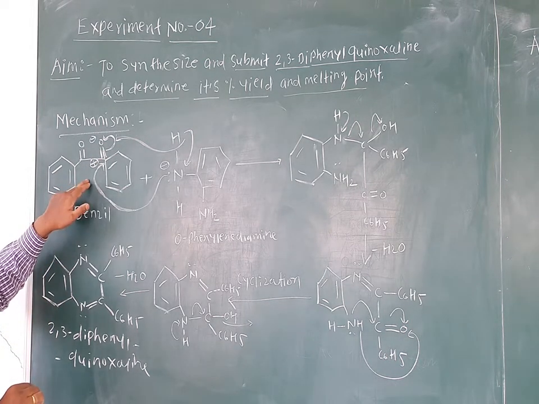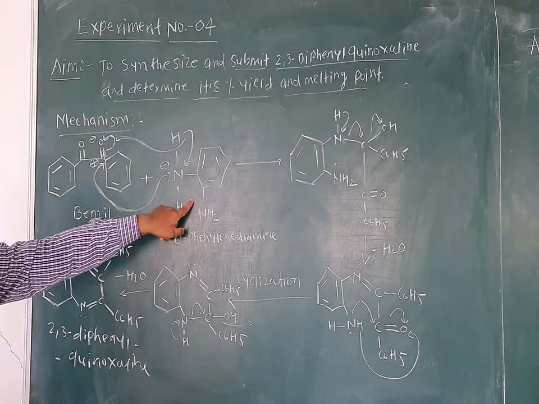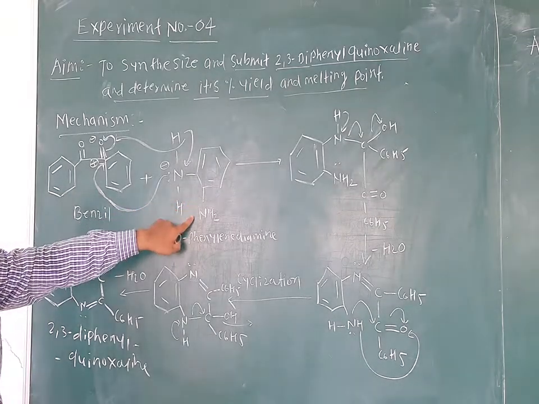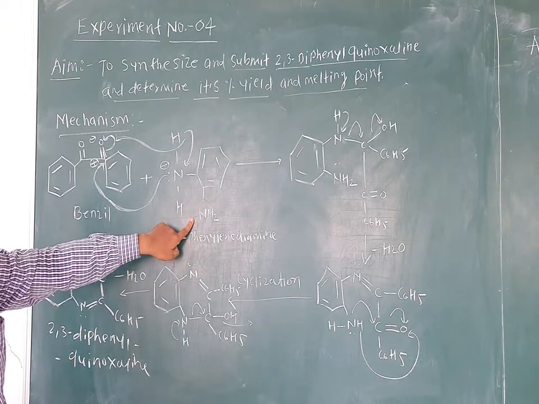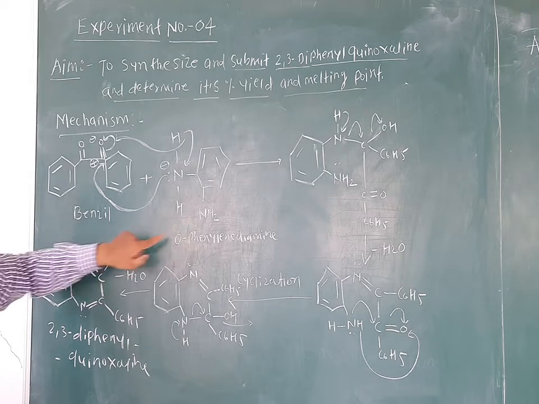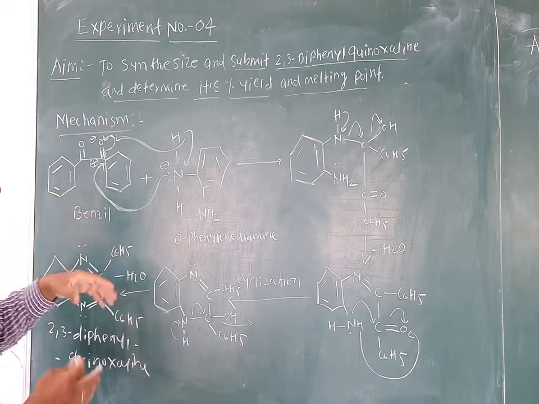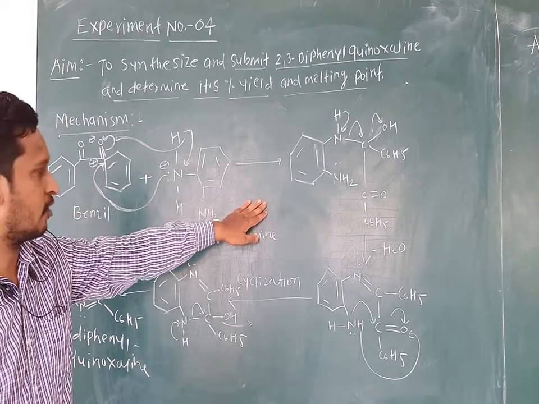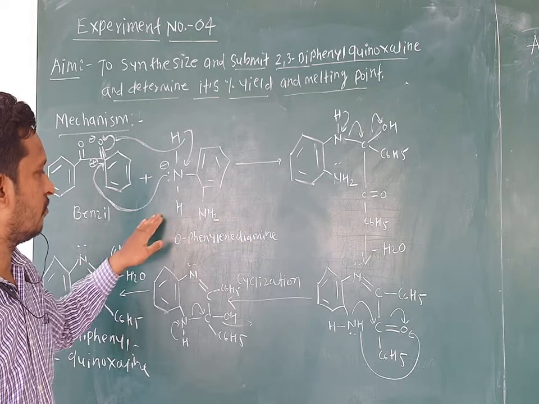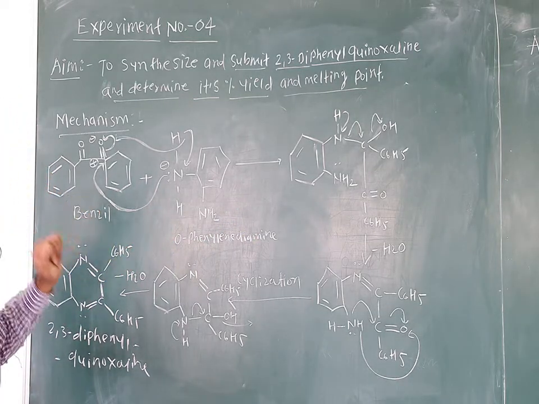In this way, this nitrogen along with the phenyl ring with the amino group will attack this electron deficient carbon atom, and there is an attachment between them. So you get this condensed structure after the attack of the nitrogen of orthophenylene diamine on the electron deficient carbonyl carbon.